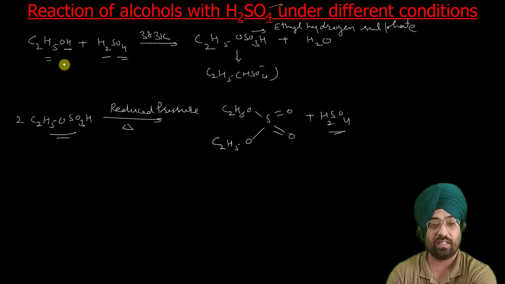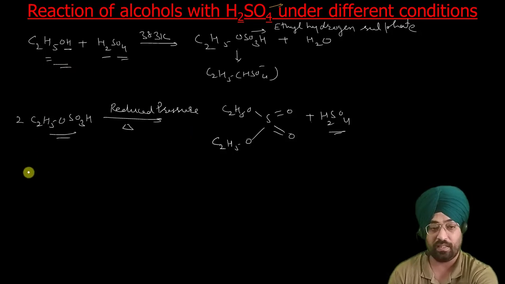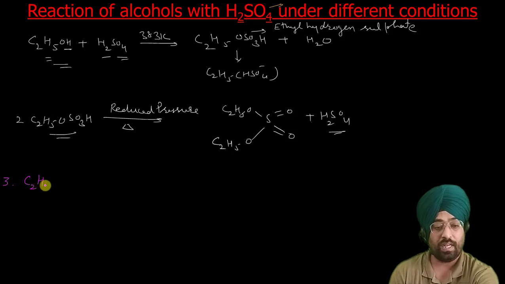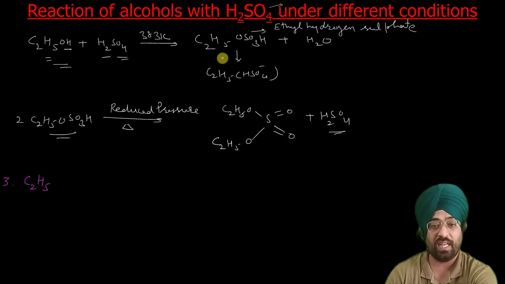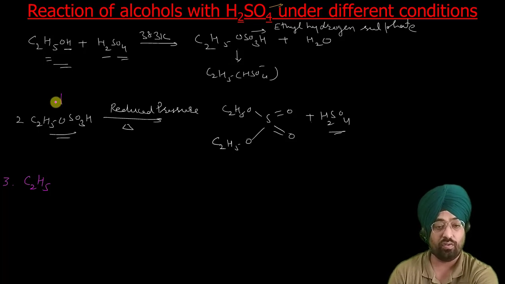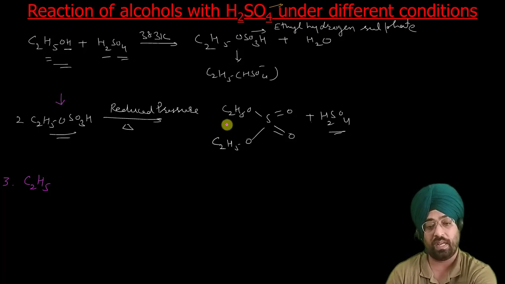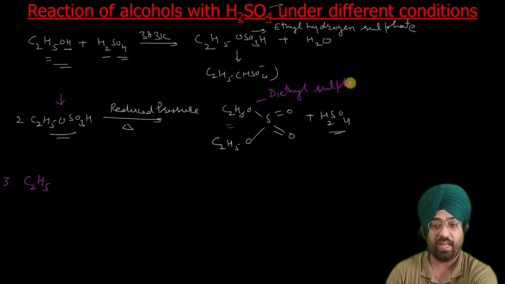Now let us see what happens if we have excess alcohol. This is the fate of ethyl hydrogen sulfate under different conditions. First, under reduced pressure distillation, it forms diethyl sulfate.